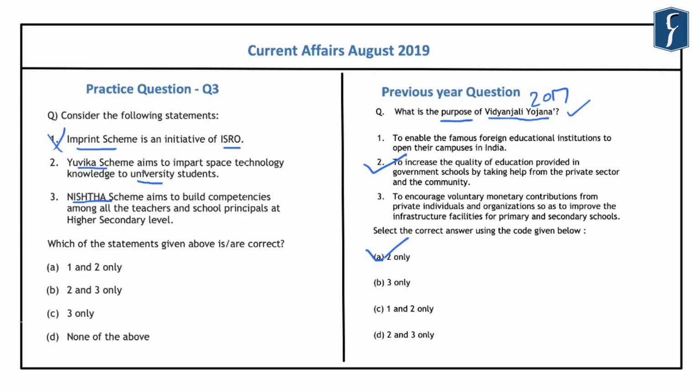And if you look at this Yuvika scheme, it is an initiative of the Indian Space Research Organization. And it does not aim to impart the space technology knowledge to the university students. However, it aims at imparting this space technology related knowledge to young scientists. And it targets those students who have just completed the 9th standard and are waiting to join the 10th standard. And as such, it does not aim at imparting the space technology knowledge to the university students, and hence the second statement is incorrect here.